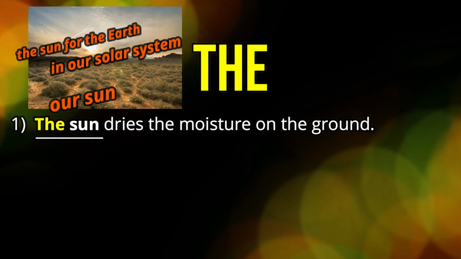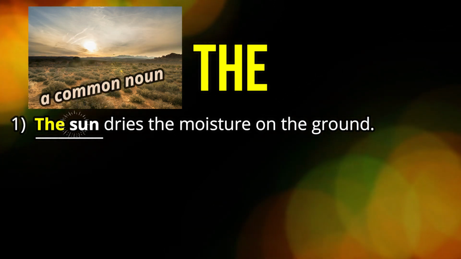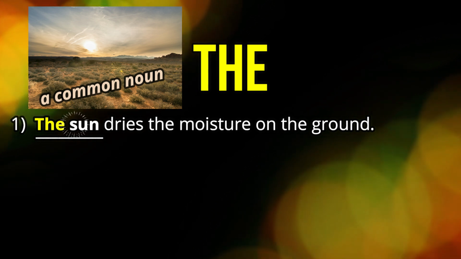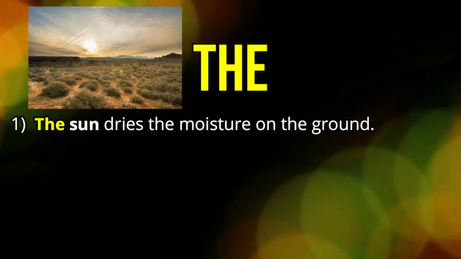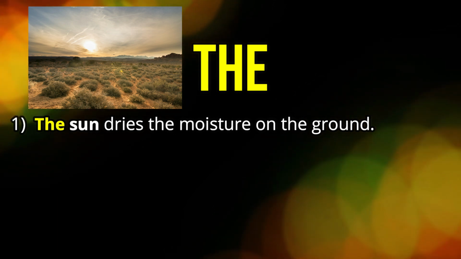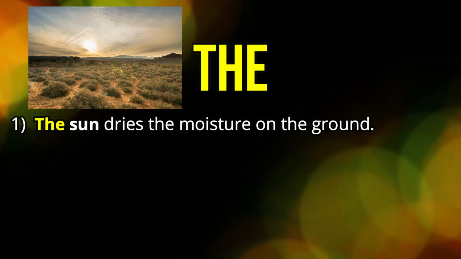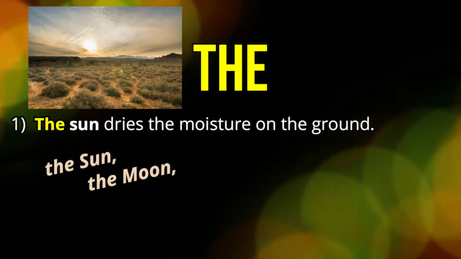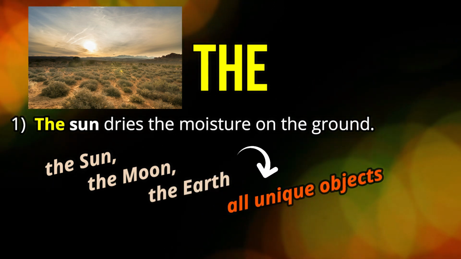All right, and it's actually used here as a common noun, so it's not capitalized. If I were talking about the name of the sun as a proper noun, then it would be capitalized. But that's a whole other video about how to capitalize different things, especially the sun, the moon, the earth, okay? But they're all unique objects.